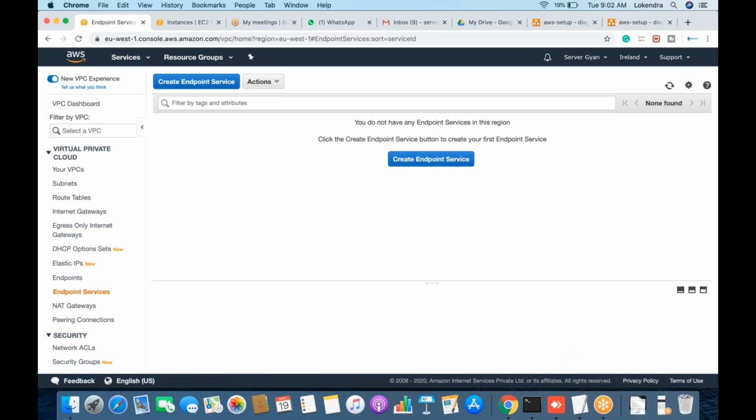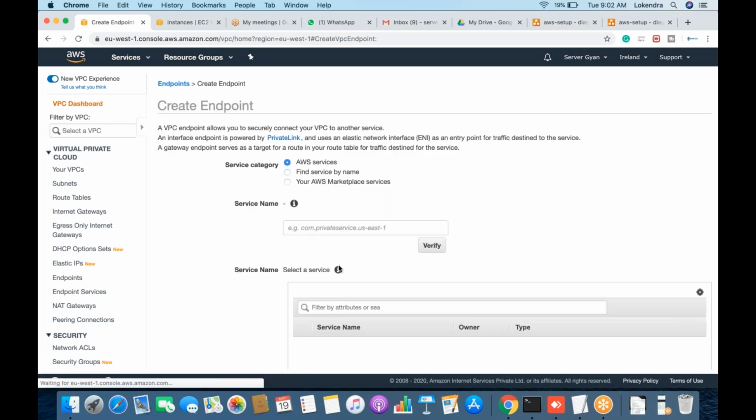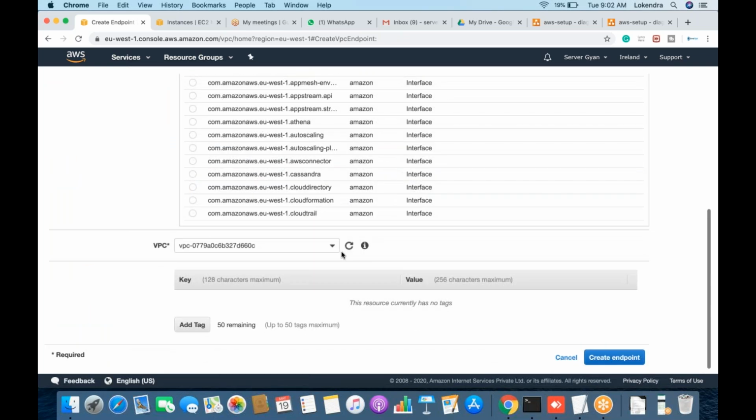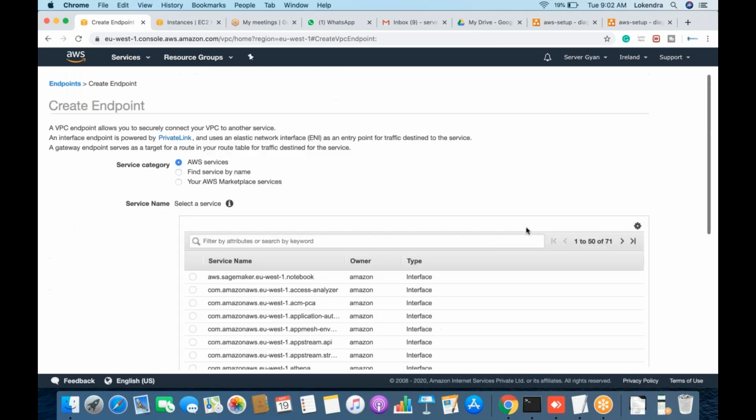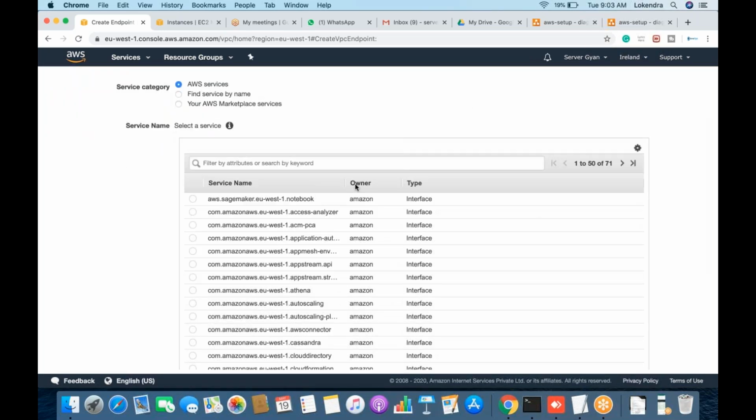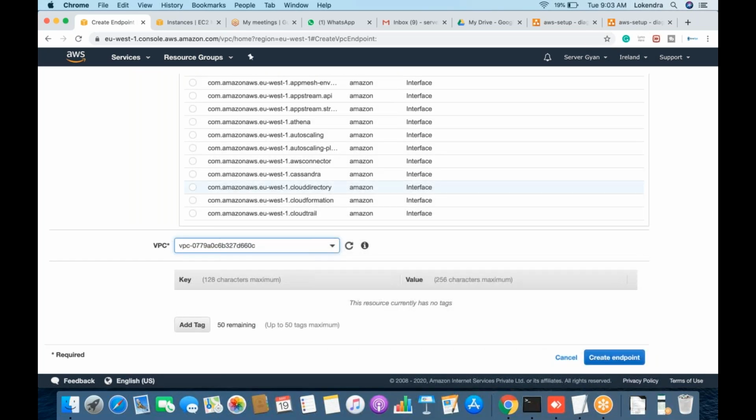Is it working on only the VPC or the region? So for endpoints, we have to select the particular route tables which are supposed to be associated with it. Do you see it here? We will have to select the VPC here. So this is a VPC level service. Obviously, VPC is a regional service, but the particular endpoint is VPC specific. If you have 5 VPCs within a single region, then you'll have to create 5 separate endpoints.